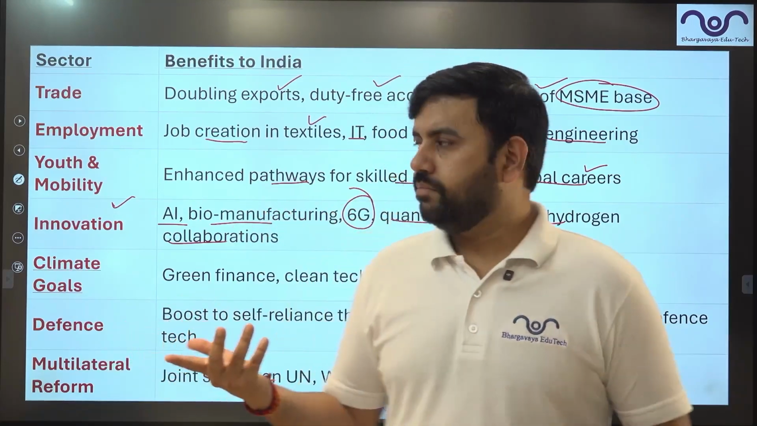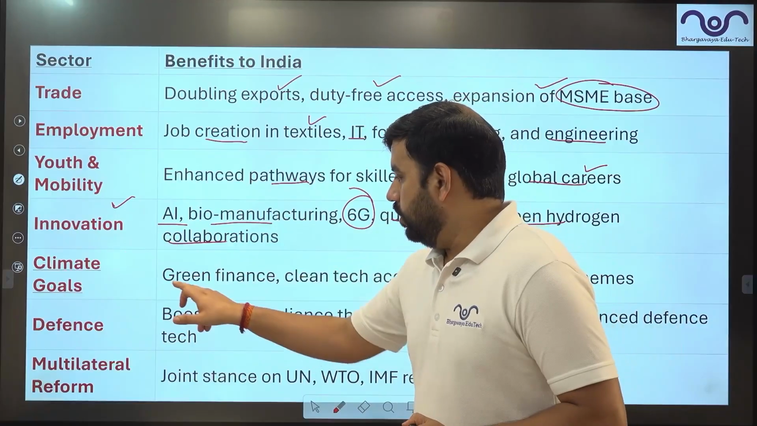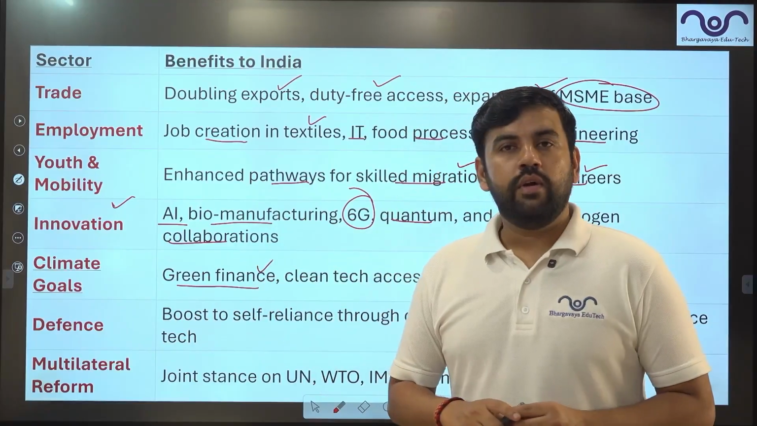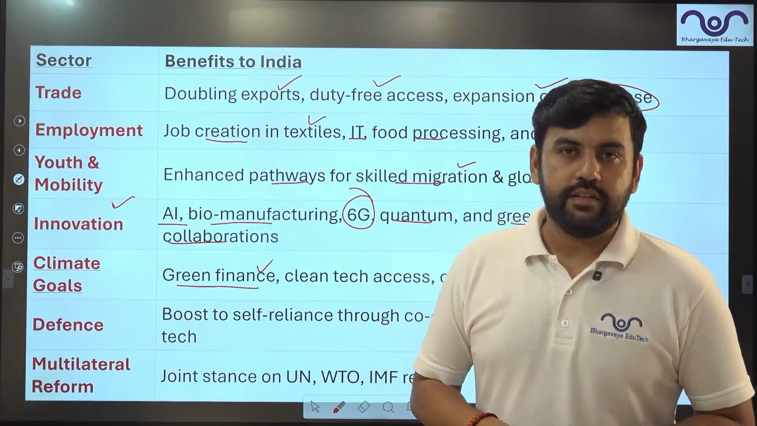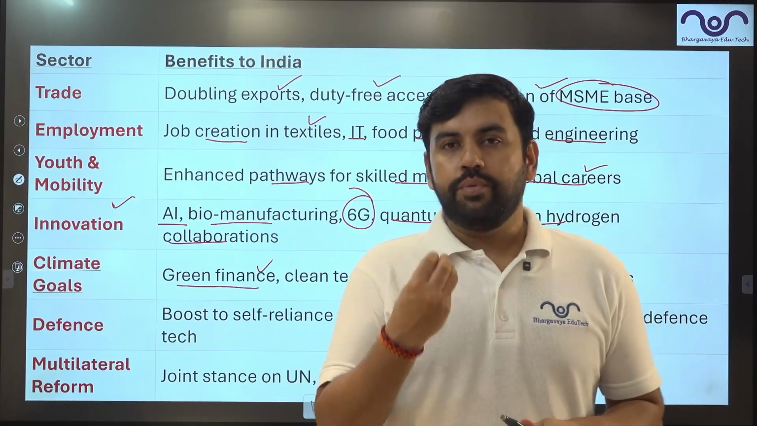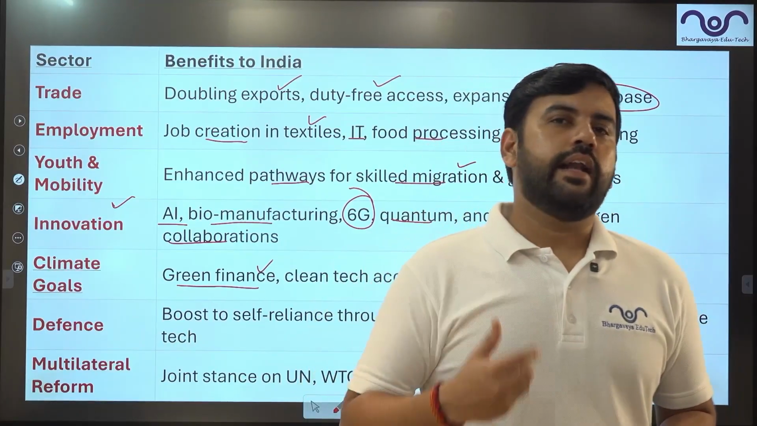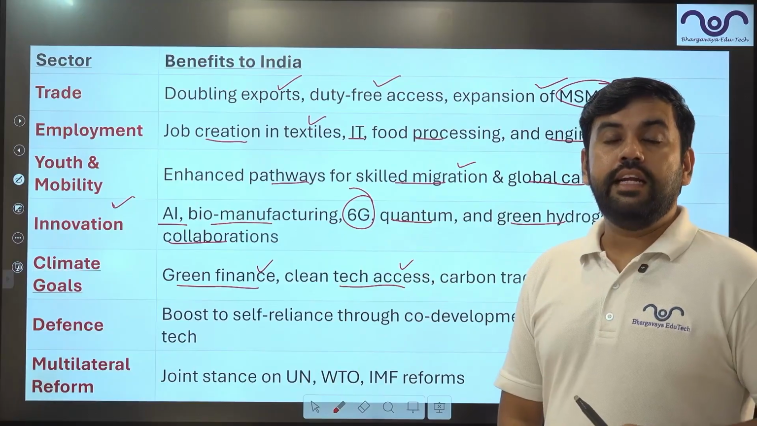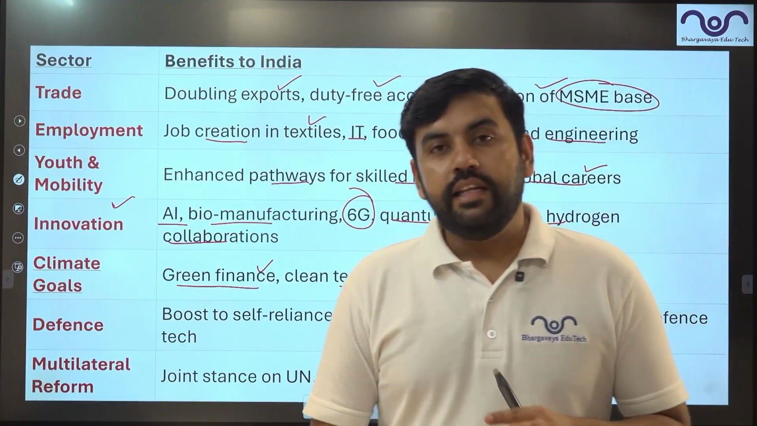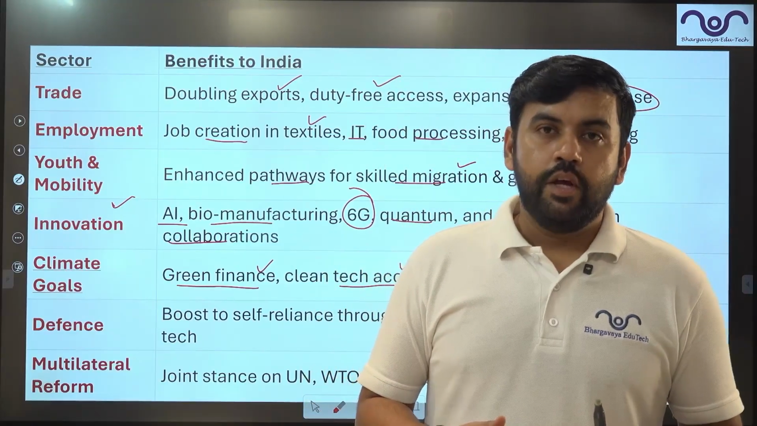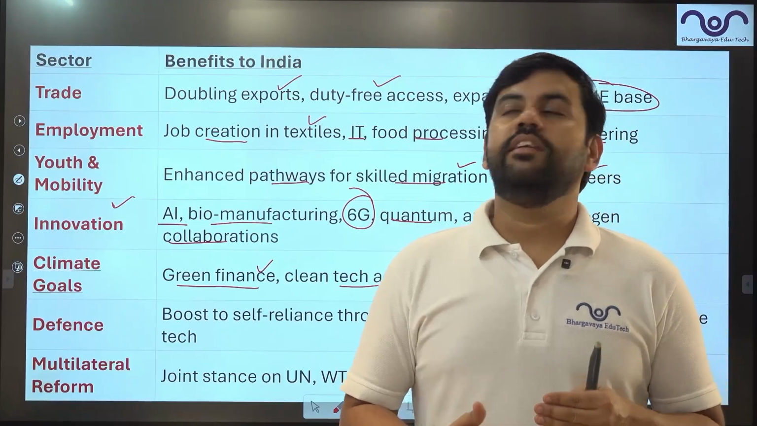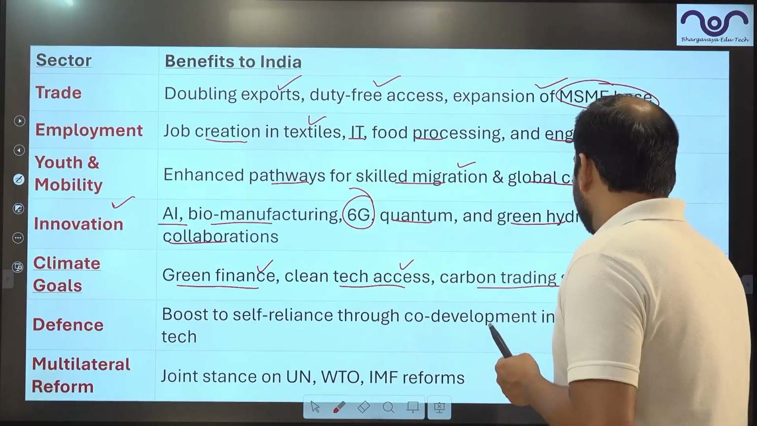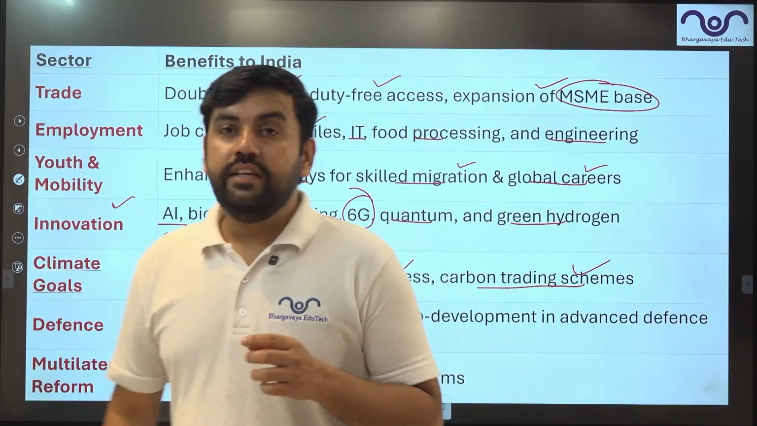Could be anything. Climate change. Both of them have agreed to enhance green financing. That is getting money ready for climate change. Clean tech access basically means what? That they want people to have access to clean technology, right? Carbon trading system, carbon trading schemes.